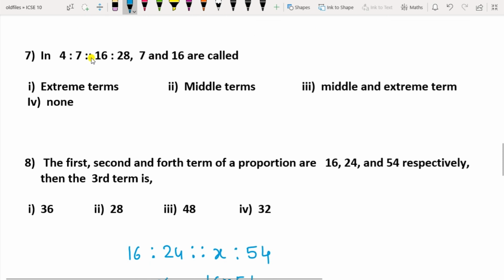In 4:7 = 16:28, 7 and 16 are called as what? Here you know that the sum of extremes is equal to the sum of means. Now here the word means is not written, but middle is written, so these are called the middle terms.